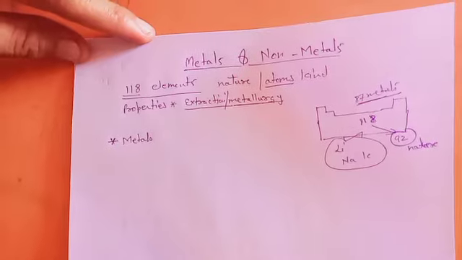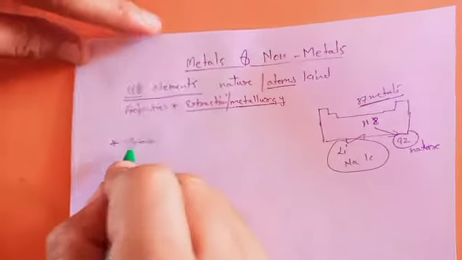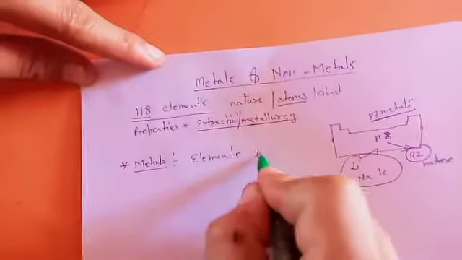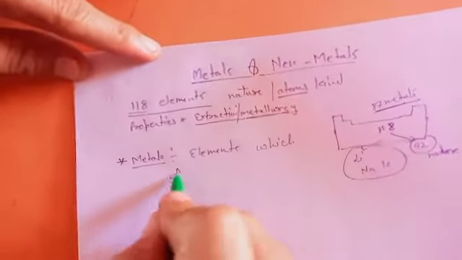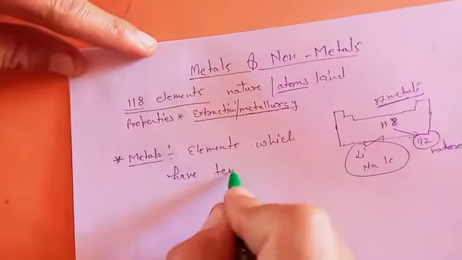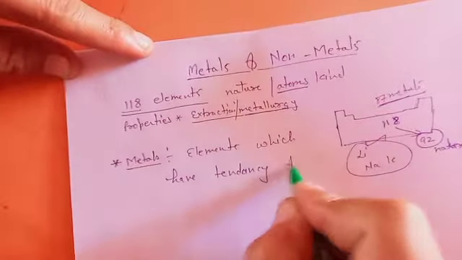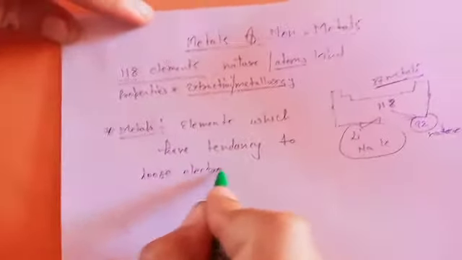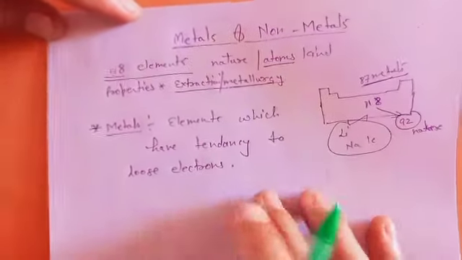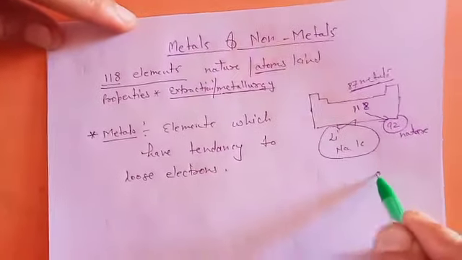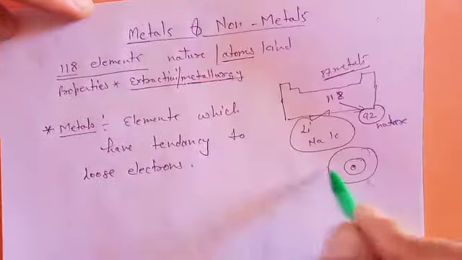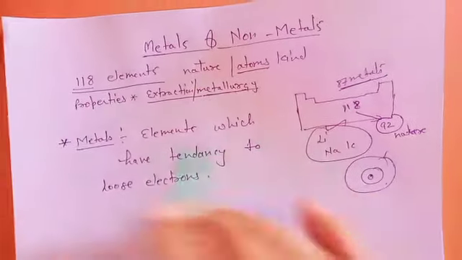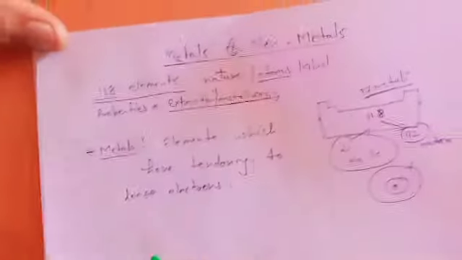Why are they metals? Because metals are those elements which have the tendency to lose electrons, meaning which can easily lose electrons from their atoms. Suppose this is the nucleus and electrons are available outside in shells, which can easily lose these electrons. Those elements are known as metals.